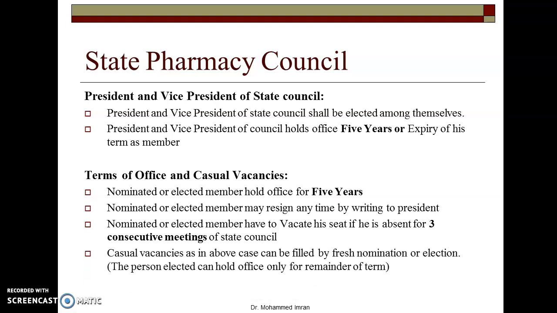If such vacancies are created, these vacancies can be filled by fresh nominations or elections, and the newly elected member will hold office only for the remainder of the term. A member of the State Council can be eligible for renomination or re-election, just like PCI members.